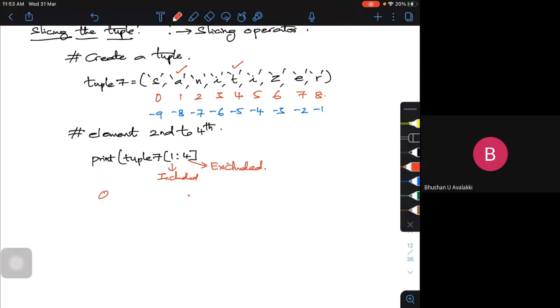It will be A, that is the second item, then N, then I. A, N, I will be my output, because I am looking at only the second to fourth item.